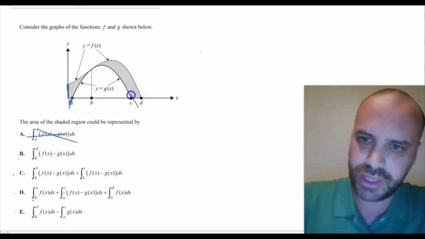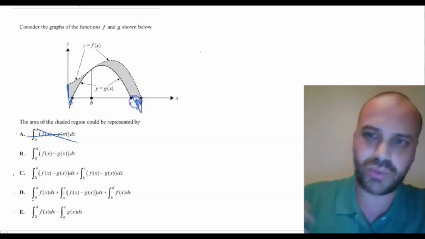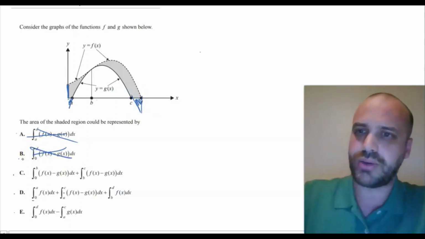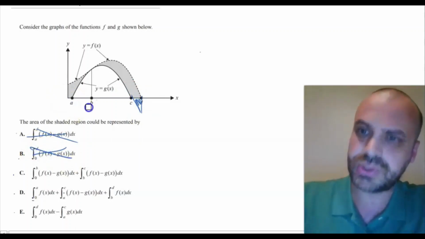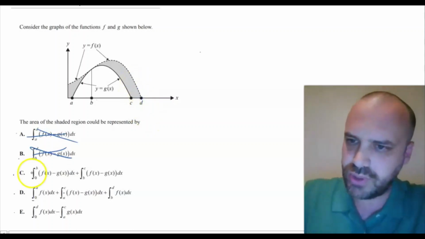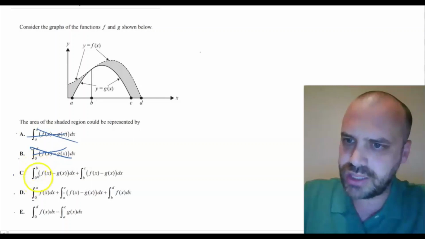And going all the way to D includes this bit as well. So that's not going to work either. Okay, what about the next one? Still persevering with the area between two curves idea, because we've got the integral between b and 0.